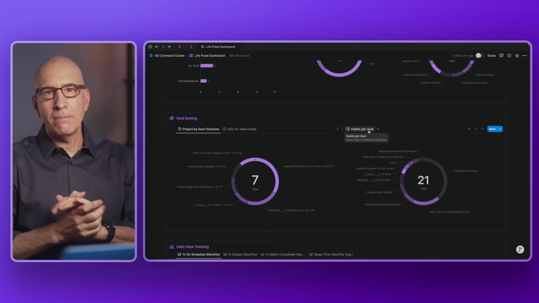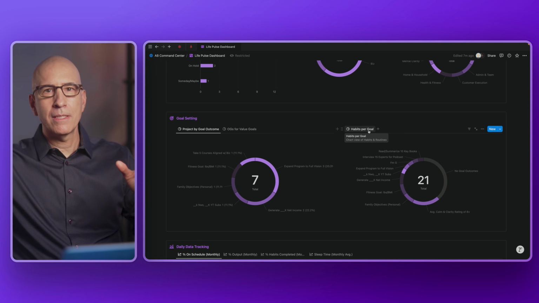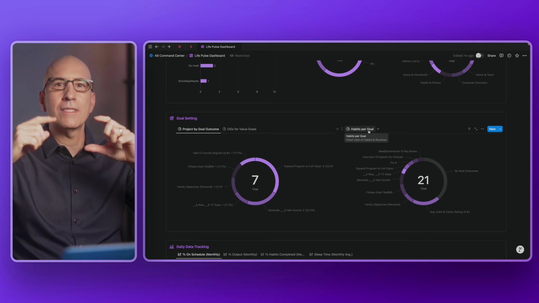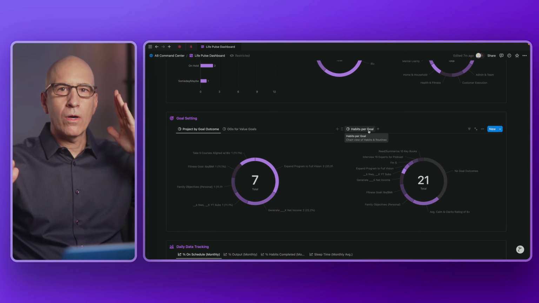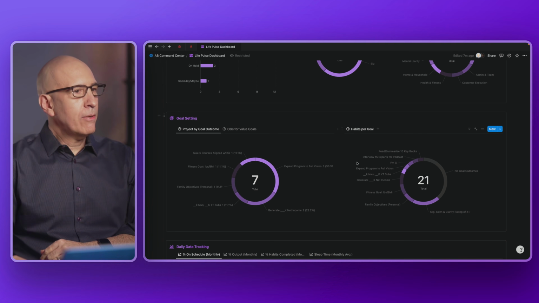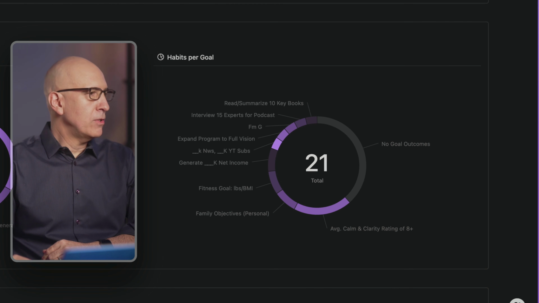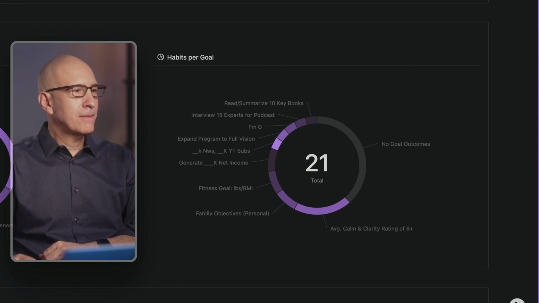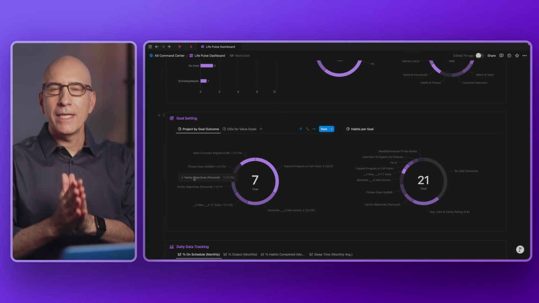This is something I think you see missing in a lot of other systems. It's all projects. And then floating over here is habits. But this really connects the idea of making progress on this specific set of goals that's connected to your life aspirations. Two ways of doing it: habits, routines, or projects, or a combination of both. So here we have a glimpse of how many and which habits and routines are applied to which outcome goals. And here we have a view of which outcome goals have projects that are fueling their progress. Again, at a glimpse, I get a sense of how this is all being played out in a practical sense.